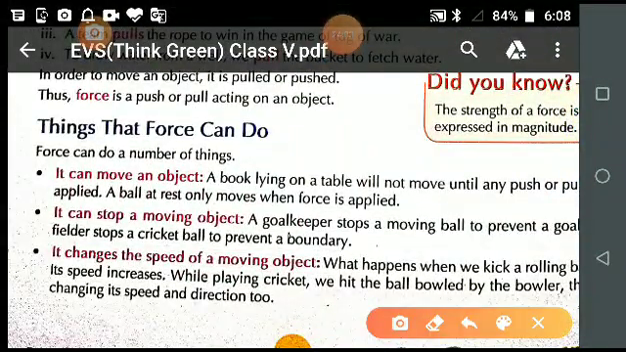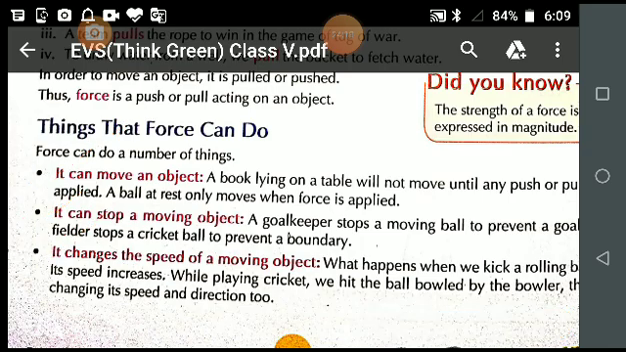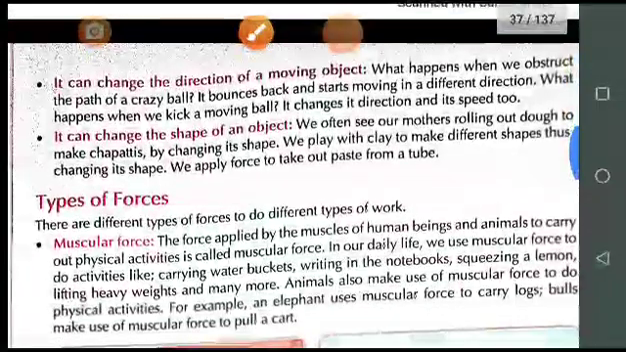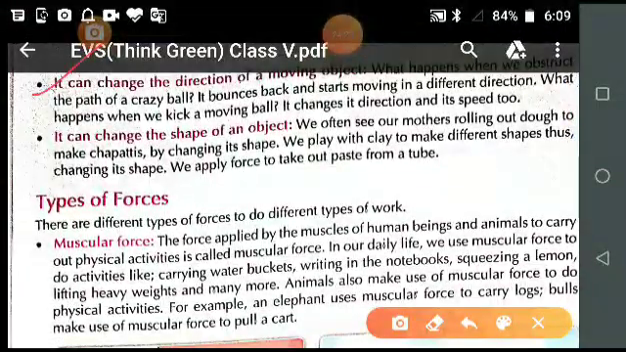It can move an object. Second, it can stop a moving object. Third point is, it changes the speed of a moving object. Next, it can change the direction of a moving object. What is the next point? It can change the shape of an object.